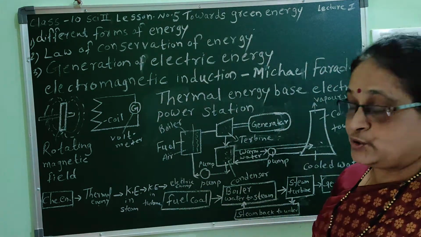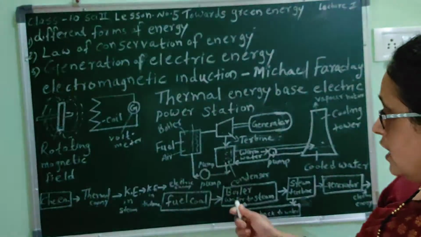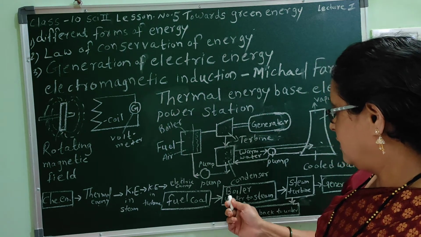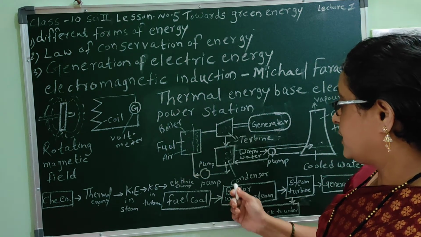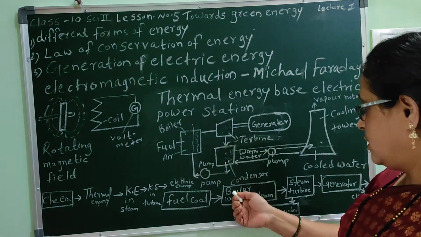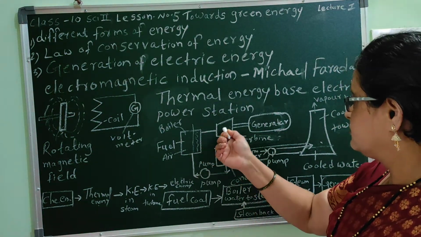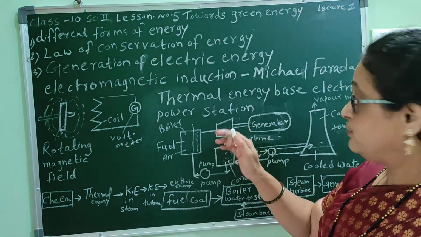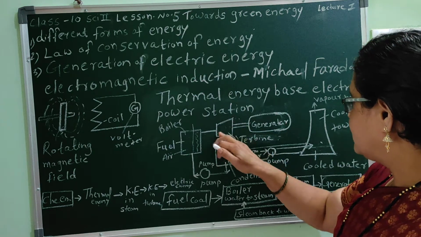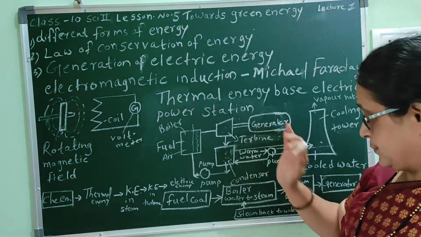Now we will see the flow chart. See, coal is the fuel used in this thermal power station. Coal is used to convert the water into steam. For that purpose, a boiler is used. In the boiler, water gets converted into steam. Then the flow of steam rotates the turbine, and due to this rotation, the electric energy is produced in a generator.